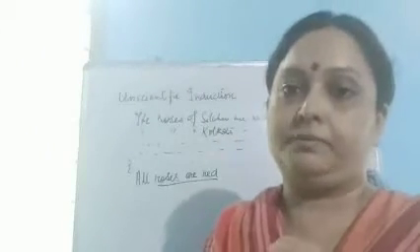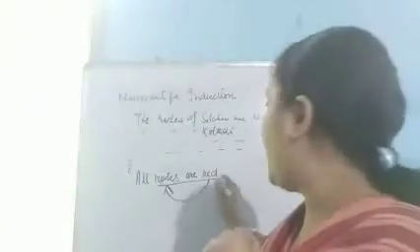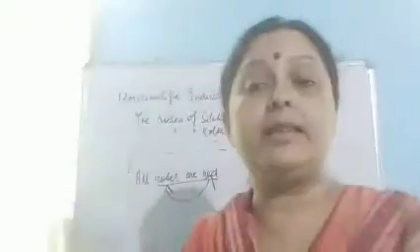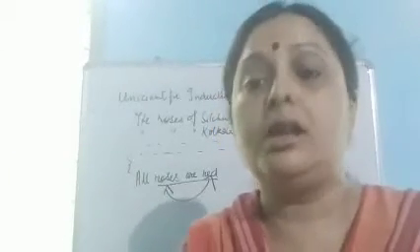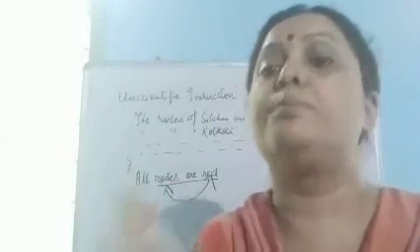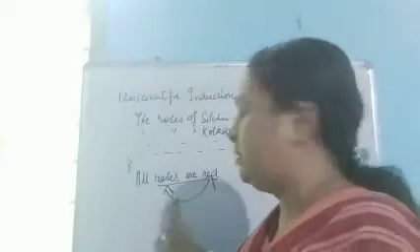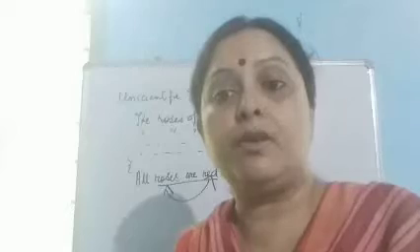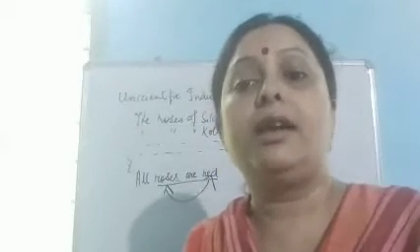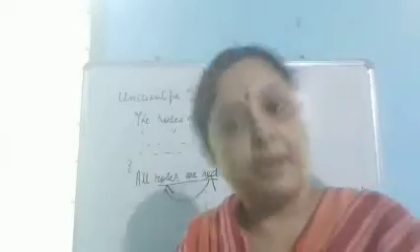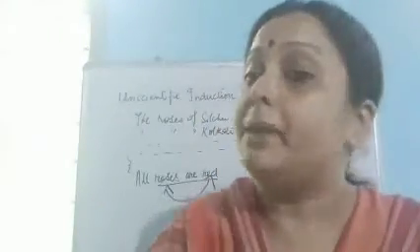Now the third point is that unscientific induction never attempts to prove the causal connection. Whether there is a causal connection between roses and red or not, unscientific induction never tries to prove it. And that is why we cannot say the conclusion is certain. We can only say that the conclusion is probable. It may be right or it may be not.